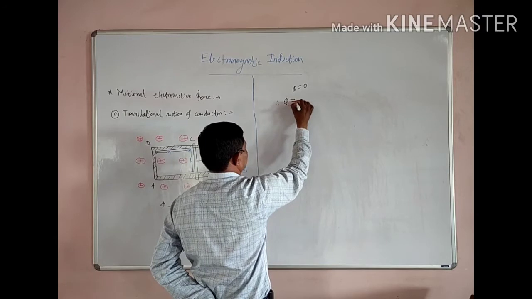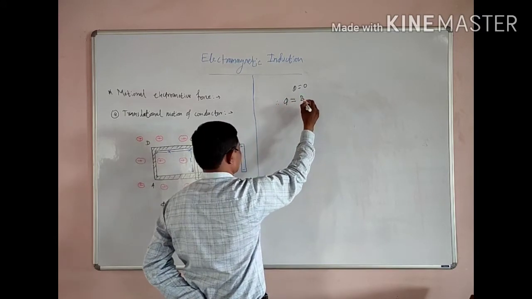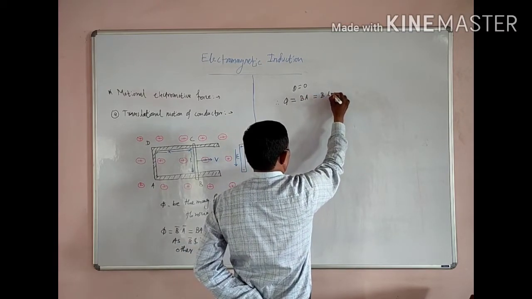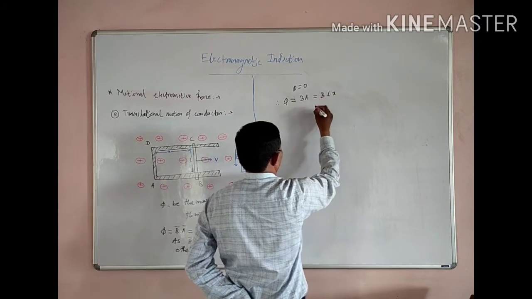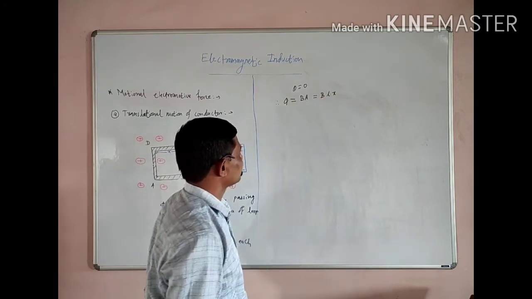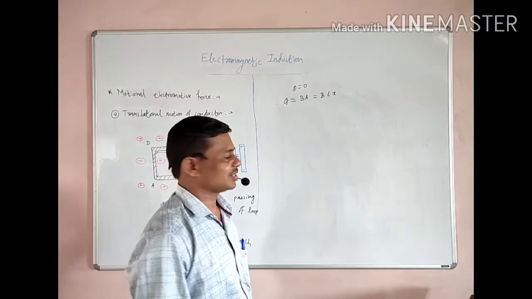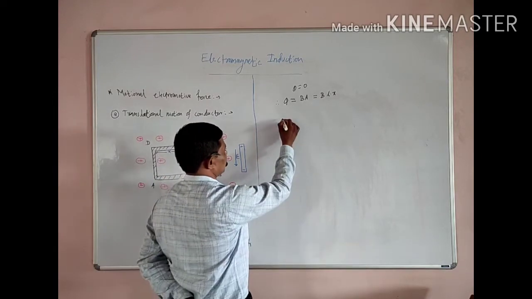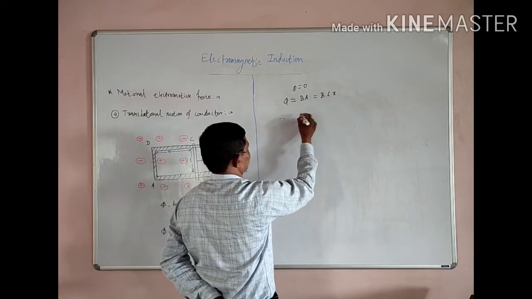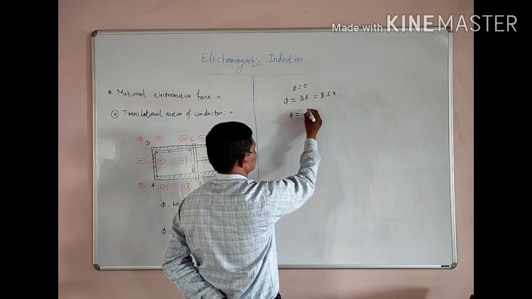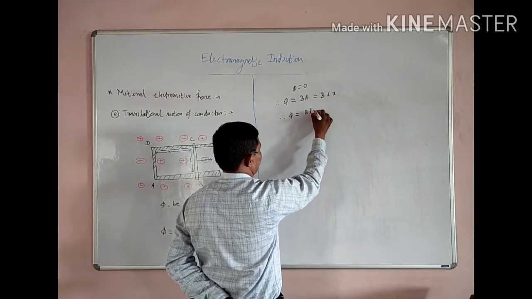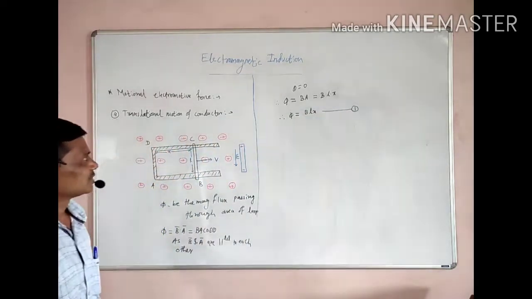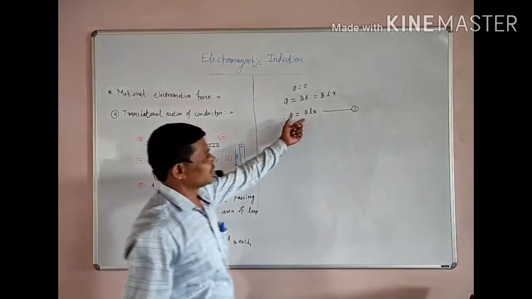Therefore, phi is equal to BA, or this is equal to B into Lx, where L is the length of wire BC and x is nothing but the length of DC or AB. Therefore, the magnetic flux passing through this area is BLx. Equation first.